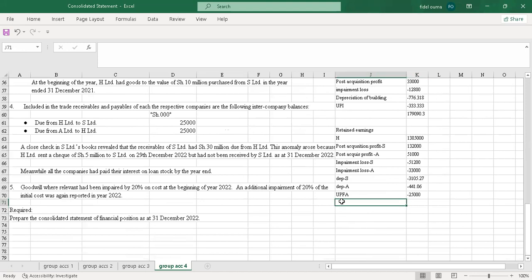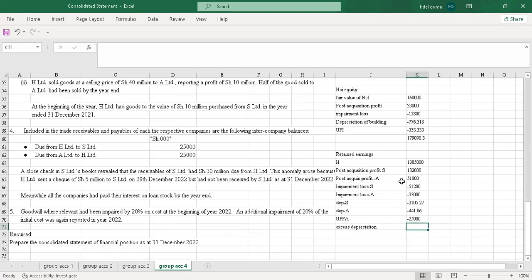The next one is the excess depreciation. I'm not apportioning because it's the parent that sold to the subsidiary. So my excess depreciation, I'll add it back. You always add it back to retained earnings and PPE.